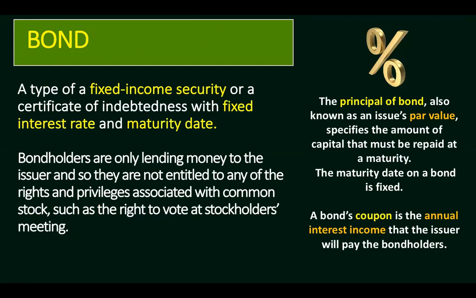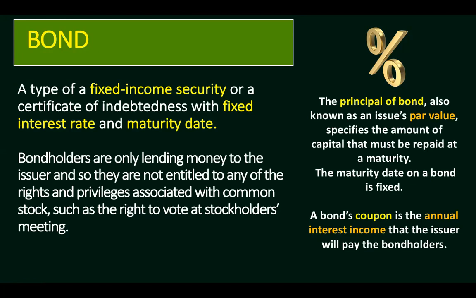A bond has a fixed interest rate because here the bond issuer, for instance, the government or companies, offer their creditors or lenders a fixed interest rate and has a maturity date. In comparison to common stocks, bondholders or the lenders of the money are not entitled to any of the rights and privileges associated with common stocks, such as the right to vote at stockholders' meetings. Remember, if you are a bondholder, you are simply lending money to the government or to commercial companies.